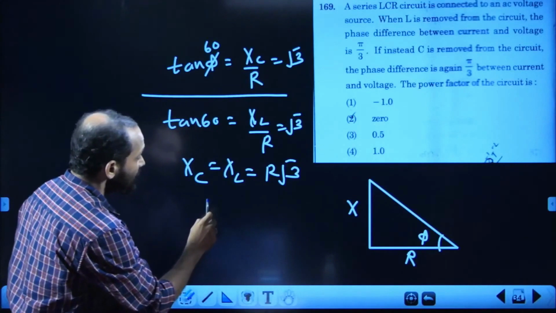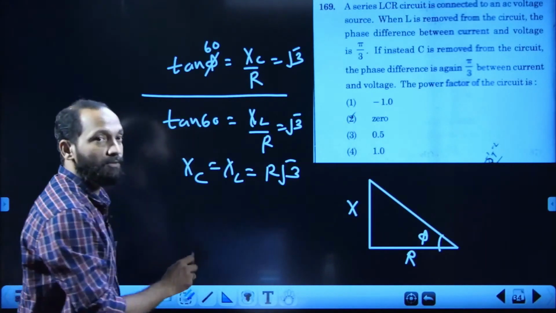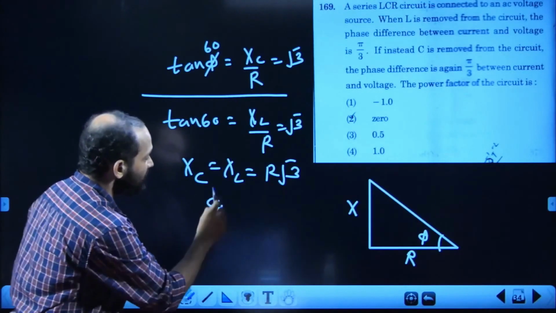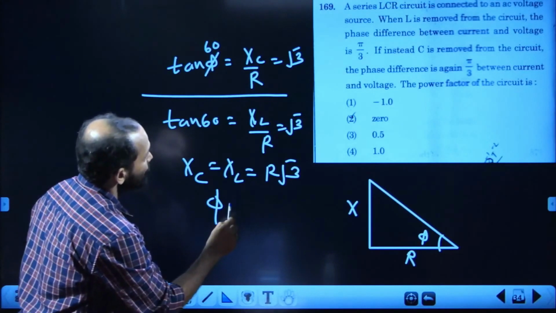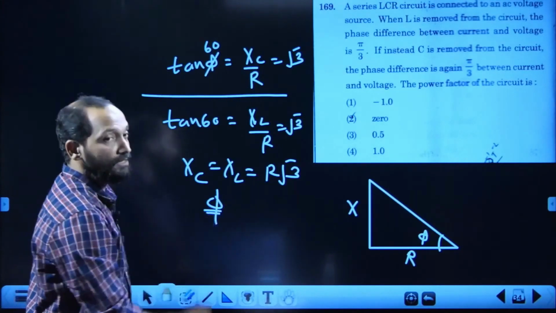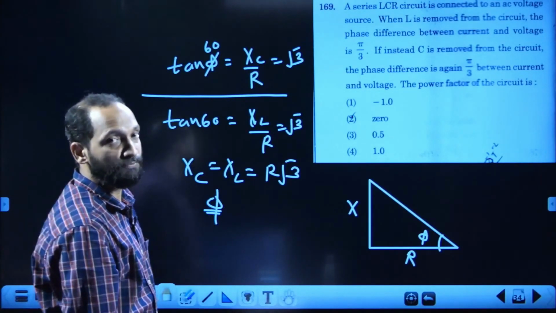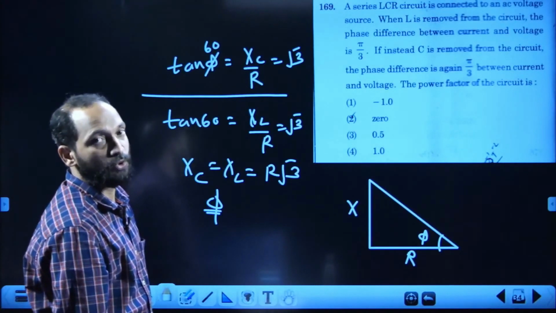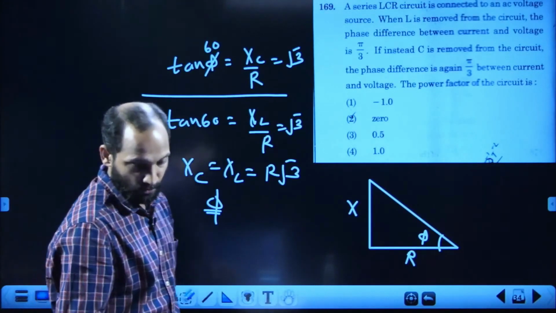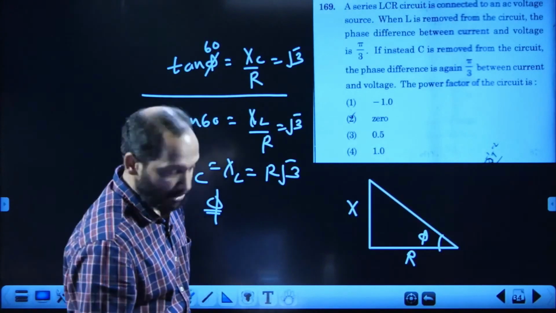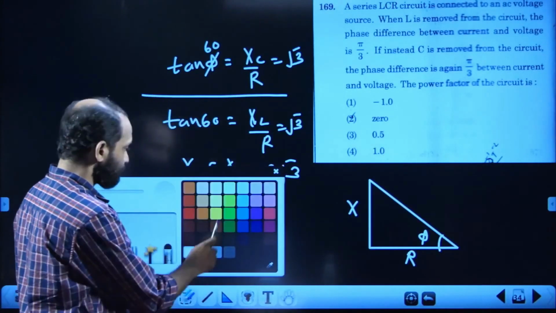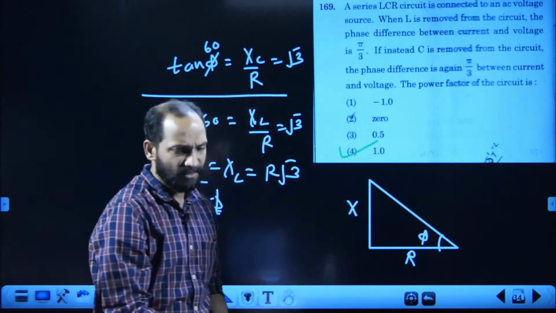In resonance, we know the power factor is 1 because for series LCR circuit at resonance, phase angle is 0. So power factor cos phi is equal to 1. So the correct answer must be the fourth option. Fourth option is the correct answer.